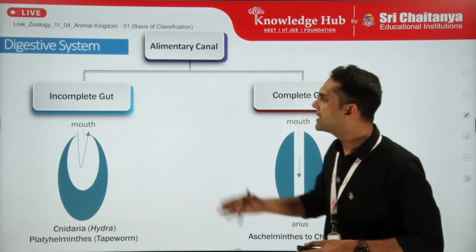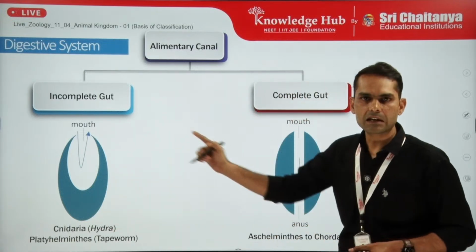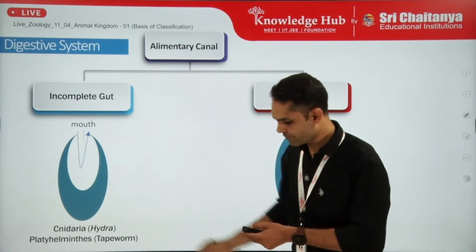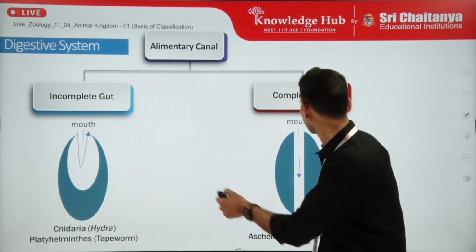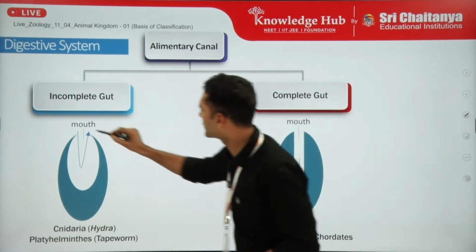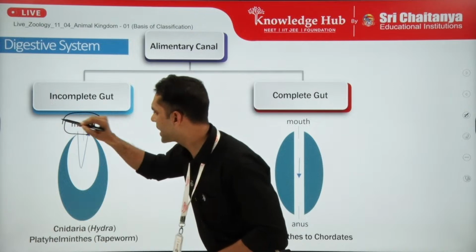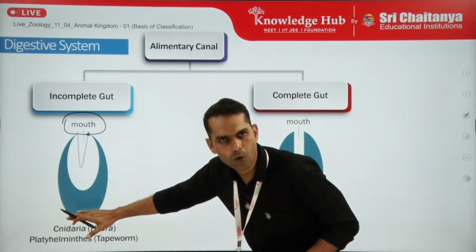The first is the incomplete digestive system. Here you can see the incomplete gut. It has a single opening, the mouth. It only has a single opening. The other opening is closed.